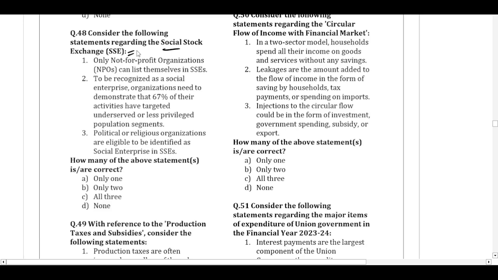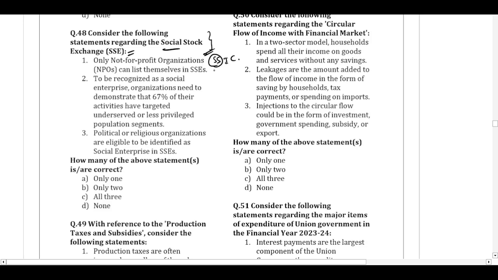So it can either be a non-profit company or a profit company, and there are various listed social activities that the company can involve themselves into, and only for those purposes the money can be raised, and such a stock exchange is the social stock exchange. Now statement 1 says only for-profit, not non-profit organizations can list themselves here. No, even non-profit organizations who are working in the social sector can list here and raise the money for the social schemes. So this is incorrect.